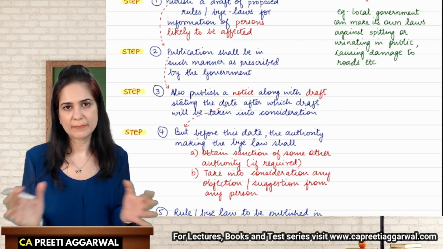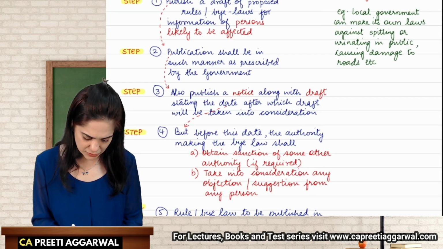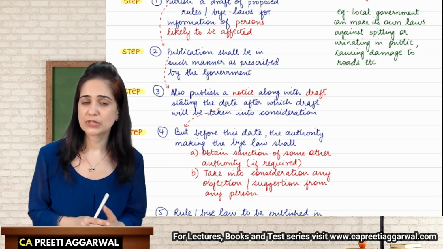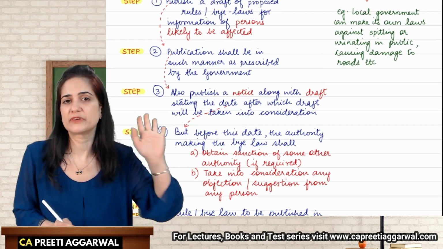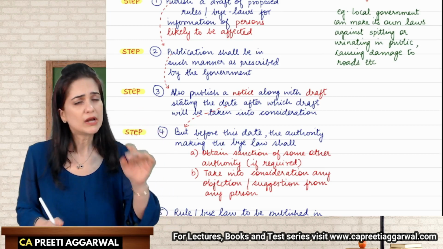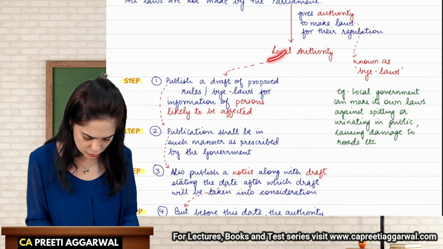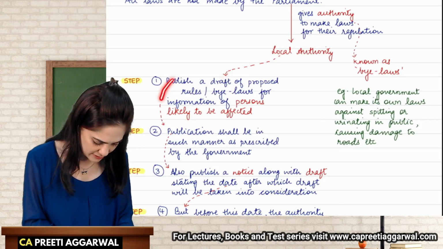This is just an example. ICAI is just an example. You will also publish a notice along with the draft stating the date after which the draft will be taken into consideration. So you are giving an indication that before this particular date, please give whatever representations or objections you have. It is all very logically connected. See, the local authority will prepare and publish a draft. Where will it be published?